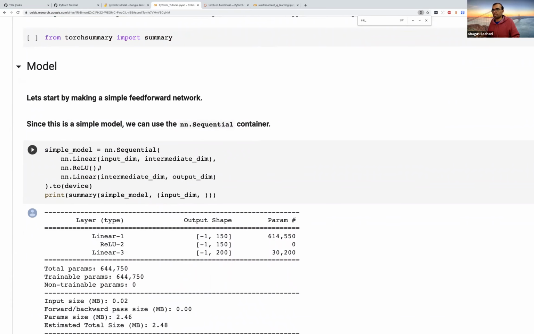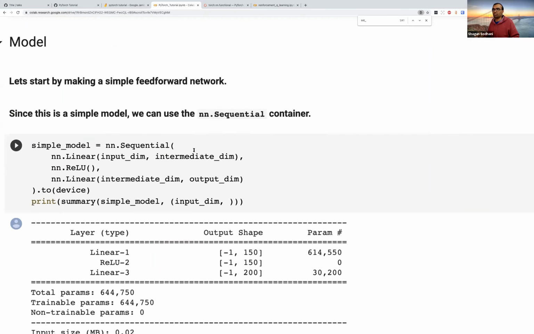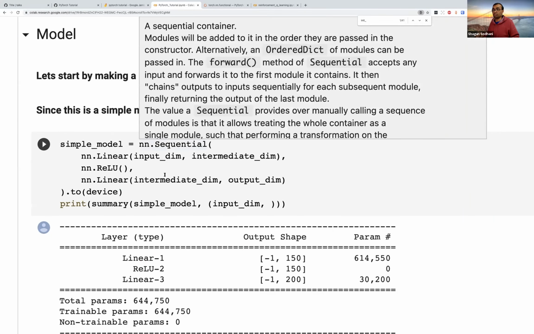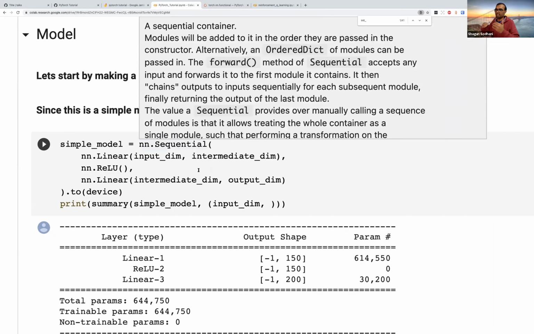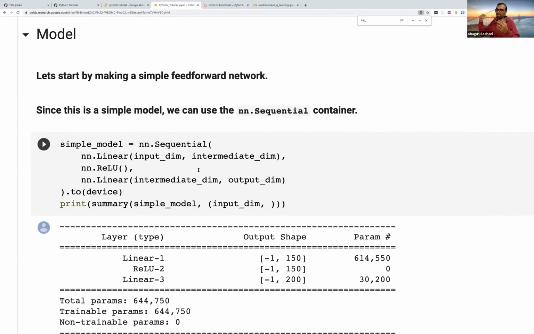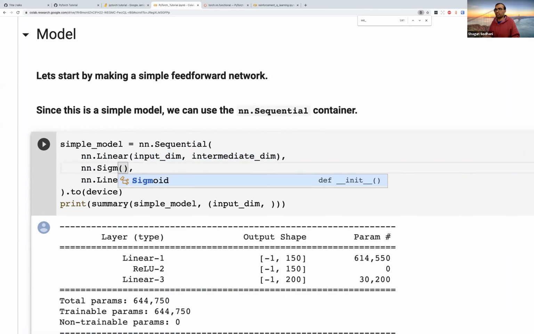So the first thing that I'm defining is a simple model, and it's a sequential model. Think of a sequential model as literally a sequence of models. It is a model which is a sequence of models, and it has multiple models within it. The first model that we have is this nn.Linear, which means it's a linear model. nn.ReLU is a non-linearity like sigmoid. We might as well just write sigmoid here to avoid any confusion. And the third model that I'm putting in this container is a linear model.